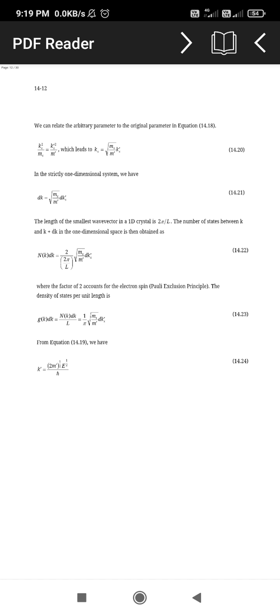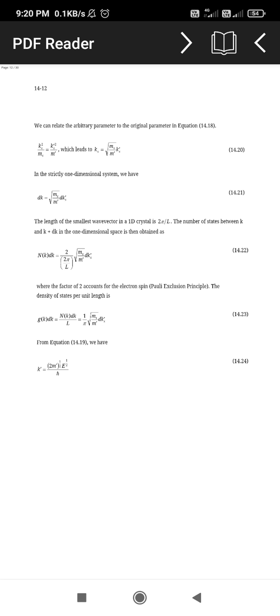This is the length for the smallest wave vectors, that is, the one dimensional crystals, that is 2 pi divided by L. The number of states between k and k plus dk in the one dimensional space we can obtain here: n of k dk is equal to 2 upon 2 pi upon L square root of mx upon m dash into dkx dash. This is from the Pauli exclusion principle, the two electron spins, in the density of states per unit length.